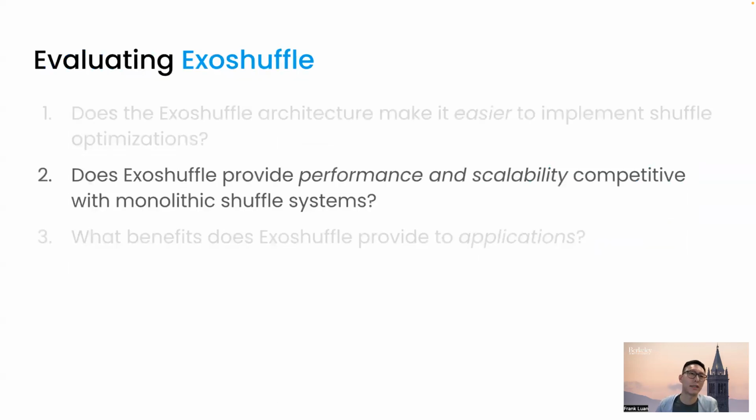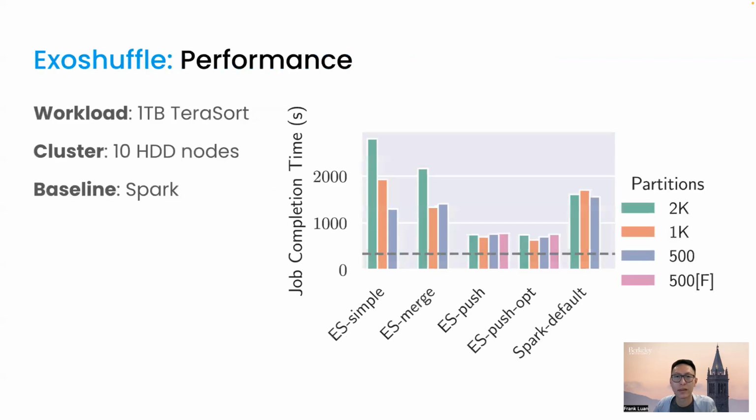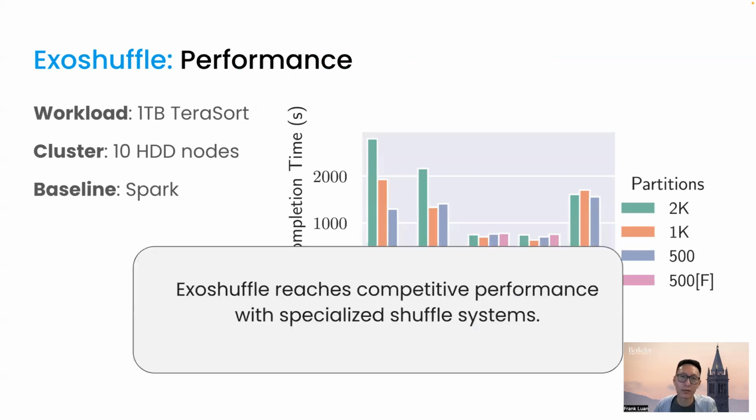Next, we considered, does Exoshuffle provide performance and scalability that are competitive with monolithic shuffle systems? For this, we use the CloudSort Benchmark, which focuses on raw shuffle system performance. We run a 1 terabyte sort on a cluster of 10 nodes with attached hard disks. We use Spark as a baseline, and we can show that we reach the same ballpark performance as a specialized shuffle system. We can see that the Exoshuffle performance is close to that of Spark, and it outperforms Spark when it implements more optimizations at the control plane level.